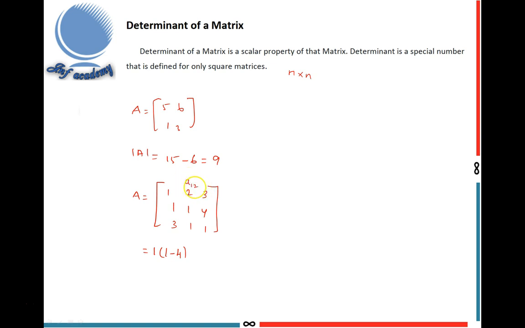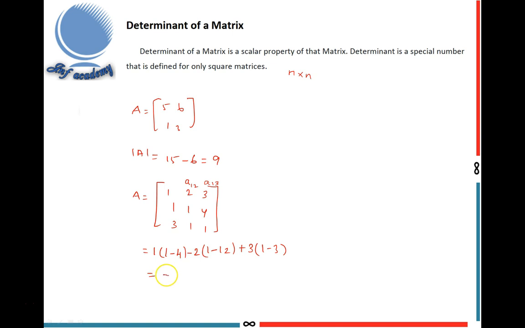In place 1 2, 1 plus 2 is 3, an odd number, so I put a minus sign. The element is 2: minus 2 times, deleting the first row and second column, the product of these two numbers 1 minus the product of these two numbers. Next, this place is 1 3. 1 plus 3 is 4, an even number, so we get positive. Plus 3 times, deleting the first row and third column, 1 minus 3. This is the procedure to find the determinant of a 3 by 3 matrix.